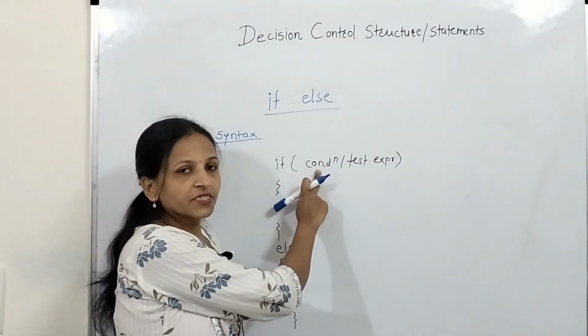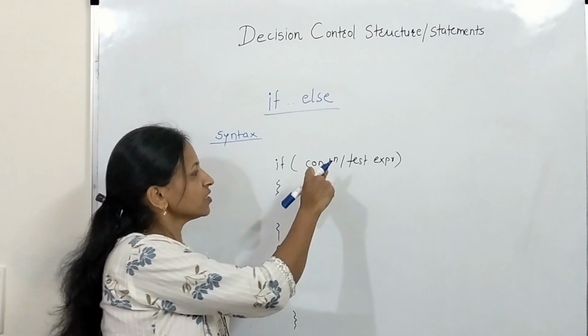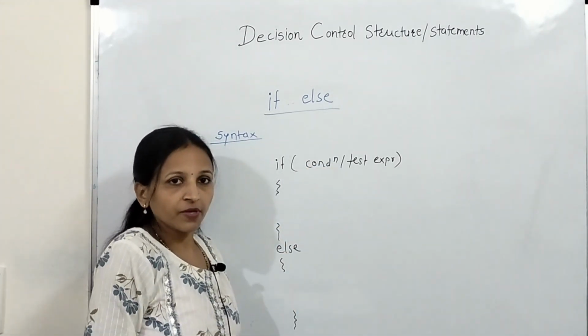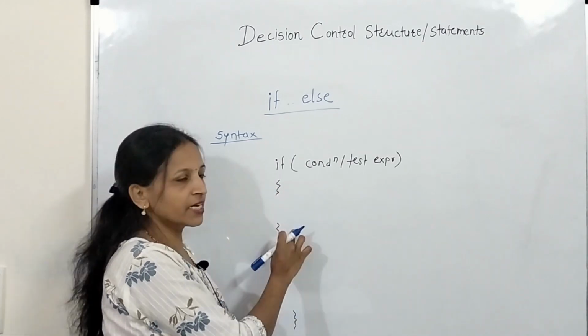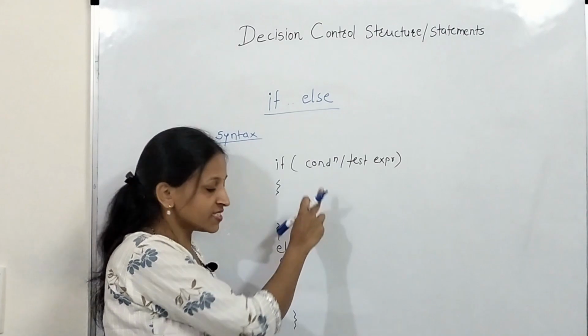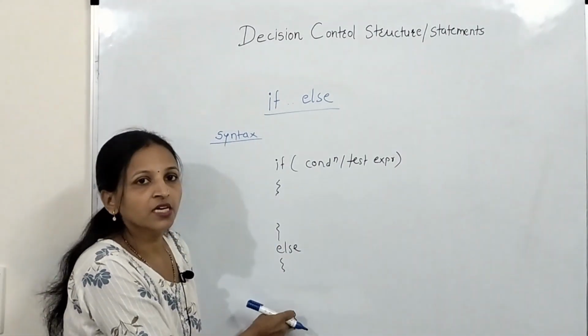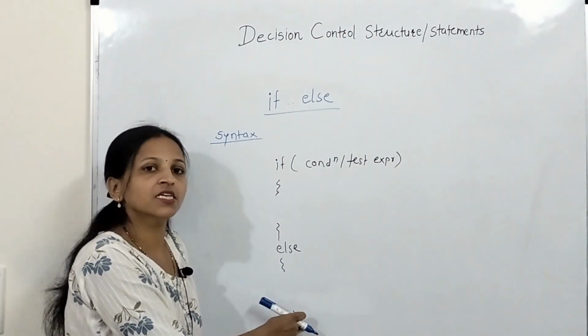Now if this condition is true, then what is to be done? Means if this condition is true, then which statements are to be executed? Those statements you have to place inside this block. And if it is not true, means if it is false, then which statements are to be executed? Those statements you have to place inside this block.